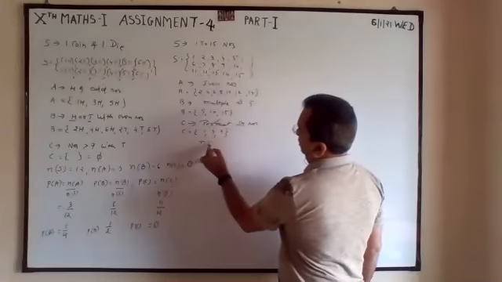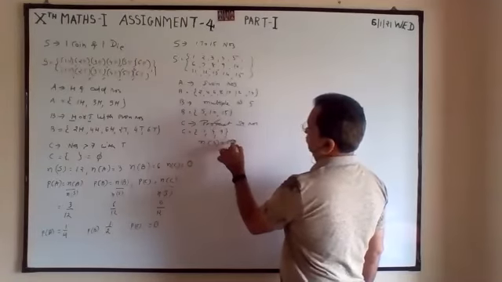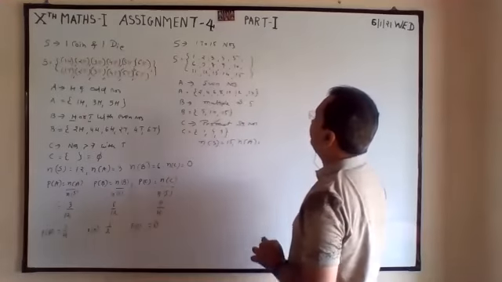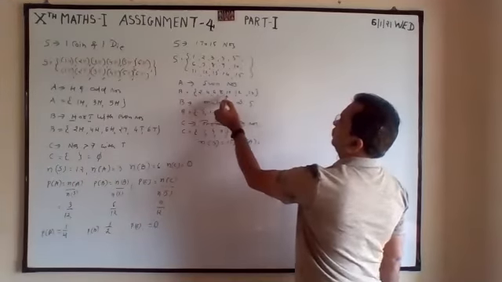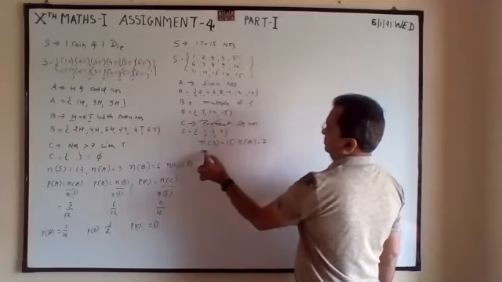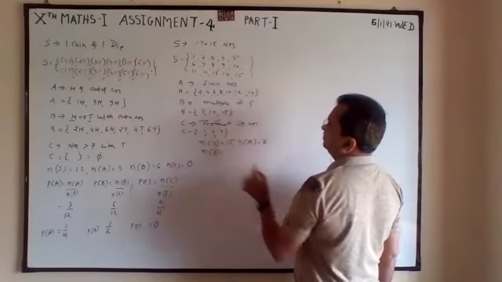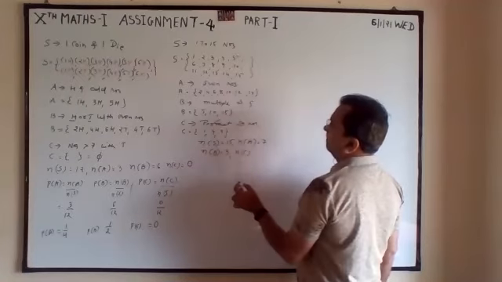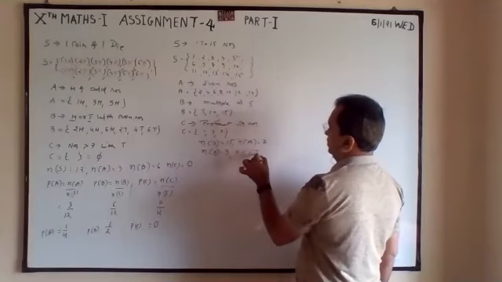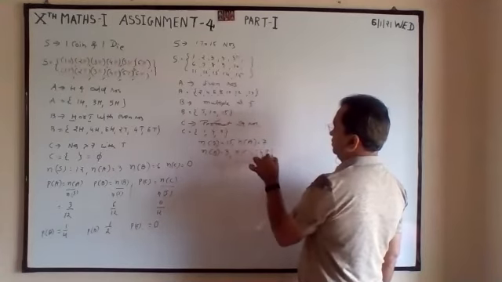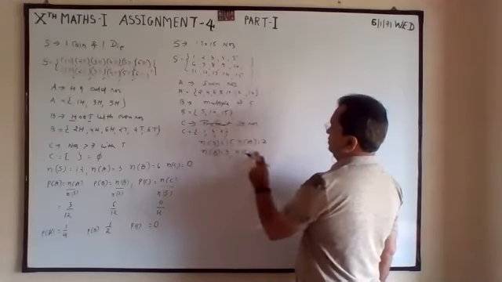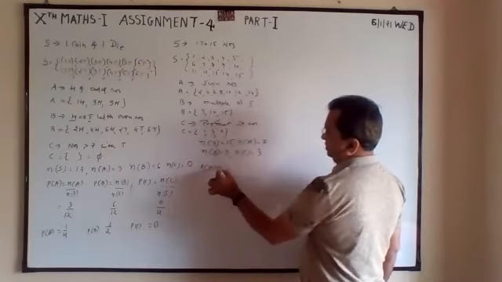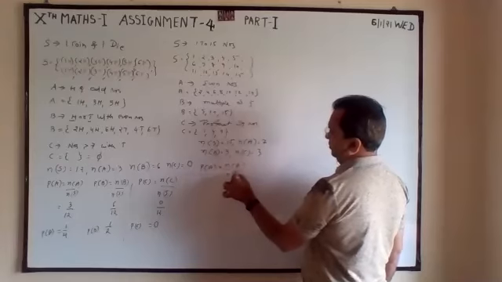Then we will write all numbers. Number of S is 1 to 15 naturally. Number of A is 7. Number of B, number of C is 3.